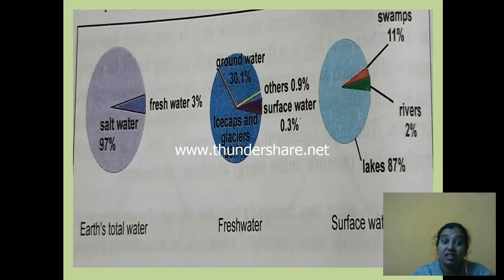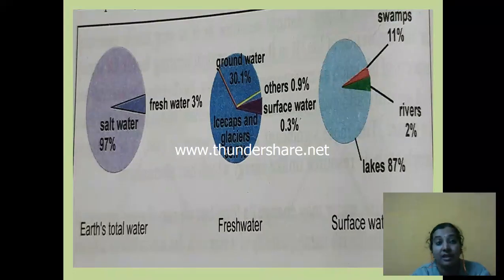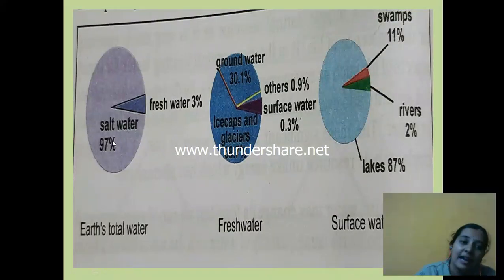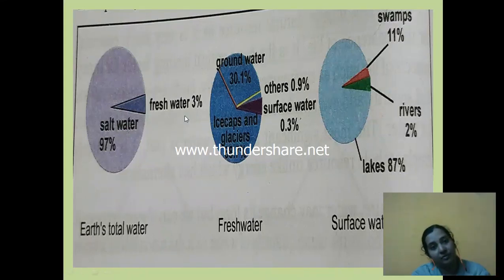So even though Earth is covered with 71% of water, we can't use it because it is salt water. In that, 97% is salt water. The remaining 3% is fresh water. Is this only 3% of fresh water available for us directly? Again, we have some subdivisions.